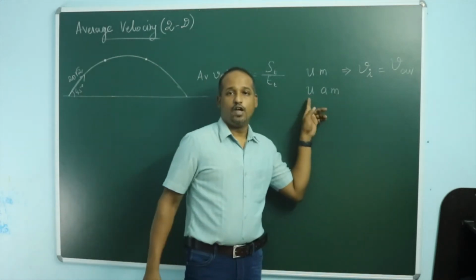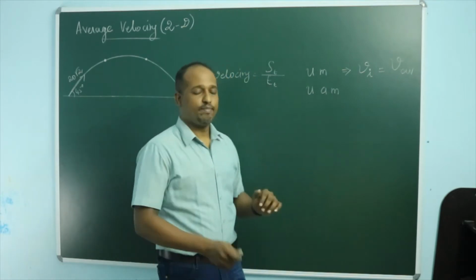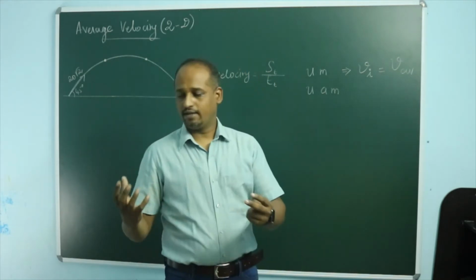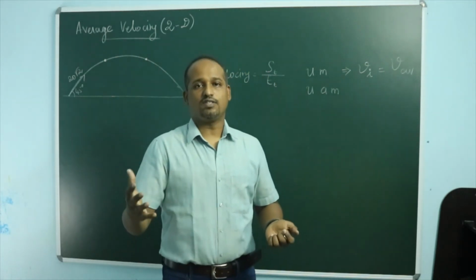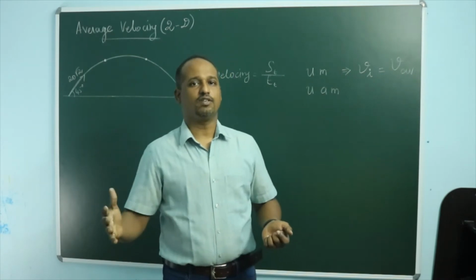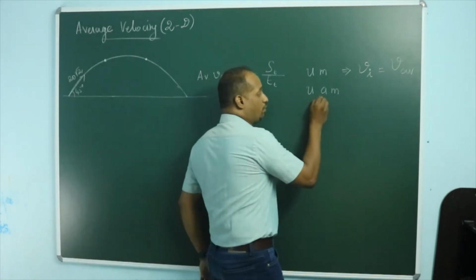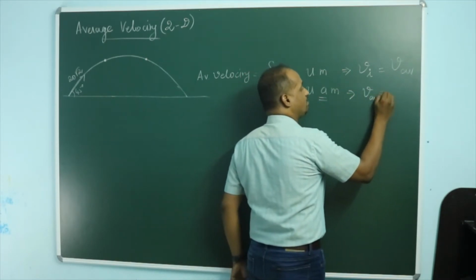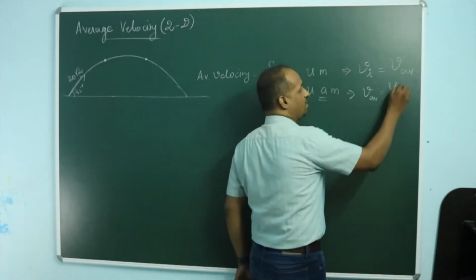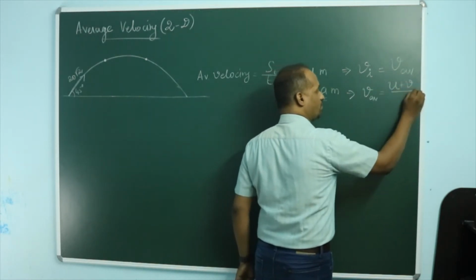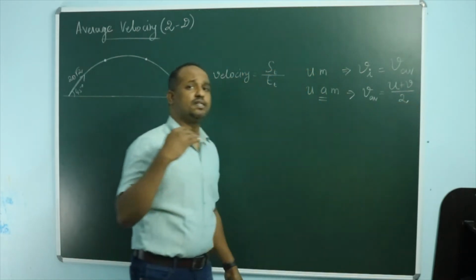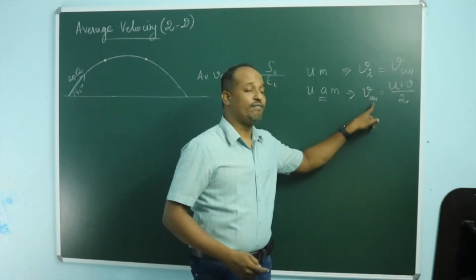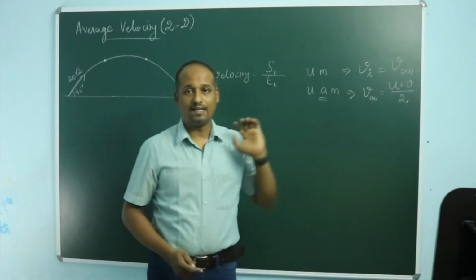And then the second thing, uniformly accelerated motion. That means acceleration is constant. You drop any object or you throw any object and the gravity is acting on it. The gravity is constant. The acceleration due to gravity is constant. In such case, in uniformly accelerated motion, the average velocity is nothing but the velocity at the beginning plus velocity when you finish the motion, divided by 2. Finish the motion means it finished the observation. So the initial velocity plus final velocity by 2 equals average velocity in case of uniformly accelerated motion.